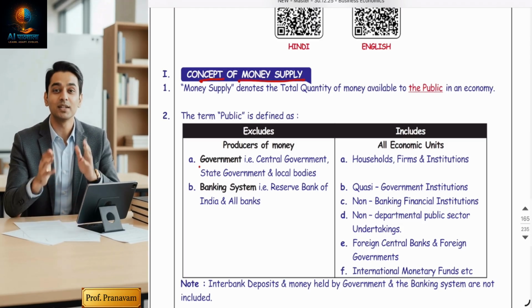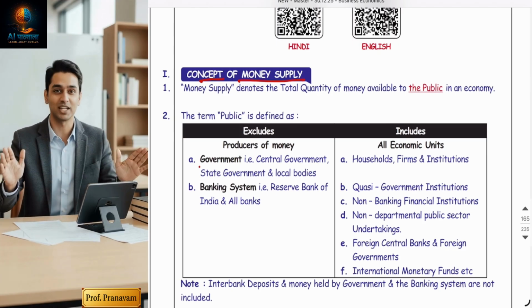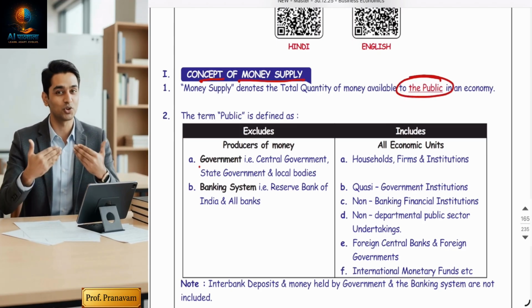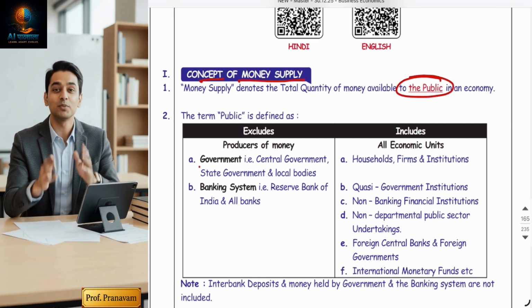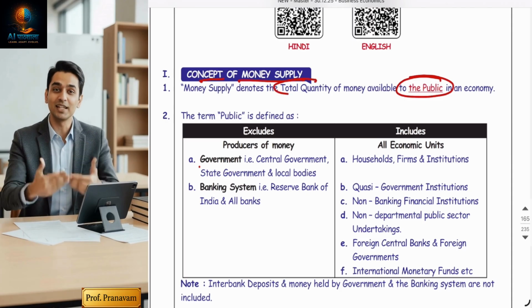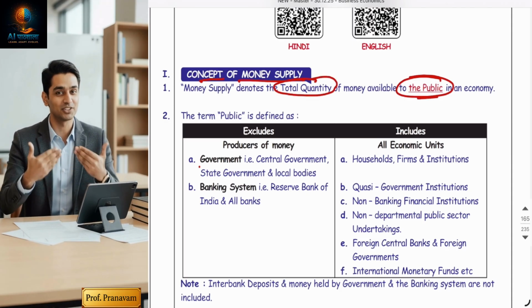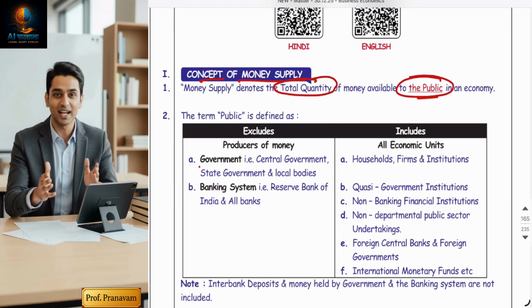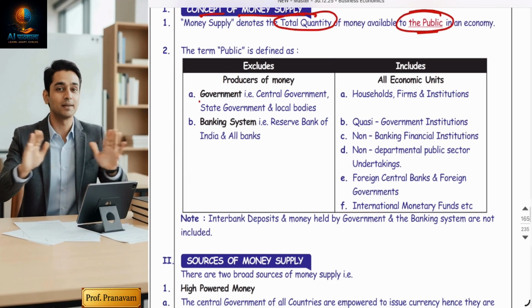Friends, money supply refers to the total quantity of money available with the public in an economy. Now, in this term, two words are very critical. It's total quantity of money and public. Friends, now the question arises, what do you mean by public? So, money supply is always measured from the public's point of view, guys. So, here the picture comes.